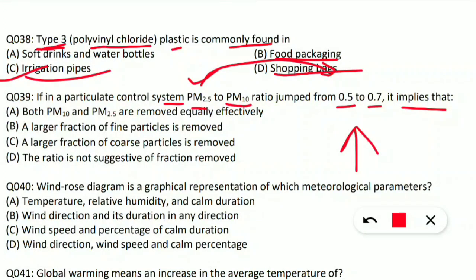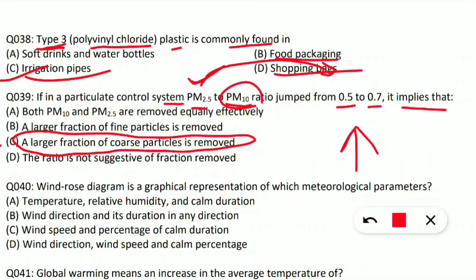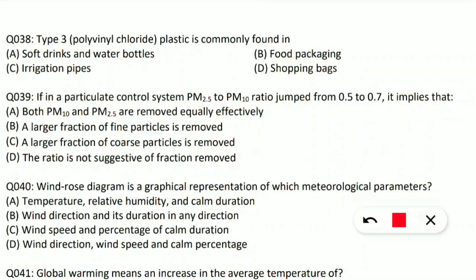That means a larger fraction of coarse particles is removed. Fine particles are PM 2.5, so they are increasing, but coarse particles are removed. So option C is correct: a larger fraction of coarse particles is removed. Let's move on to the next question.